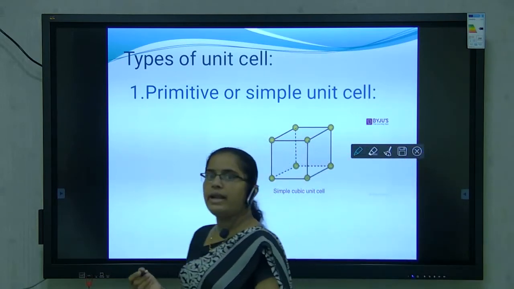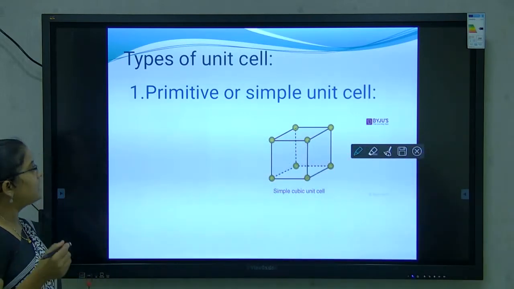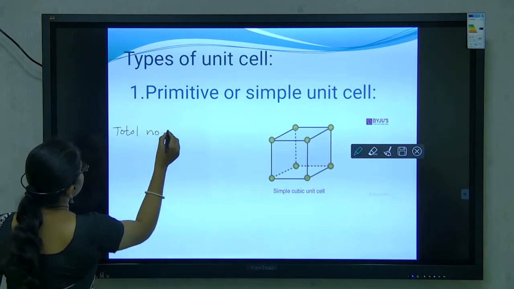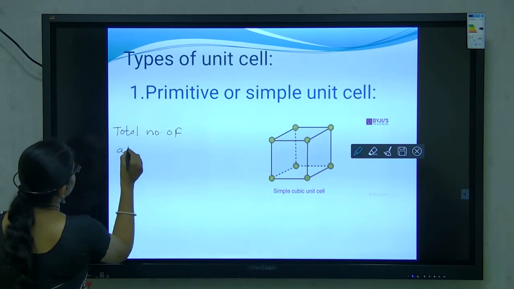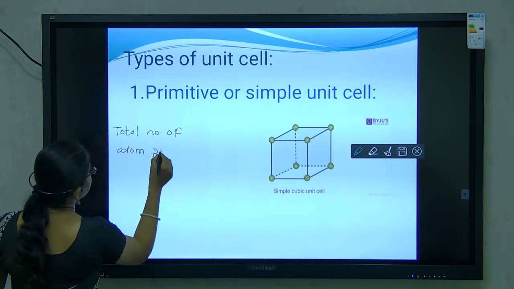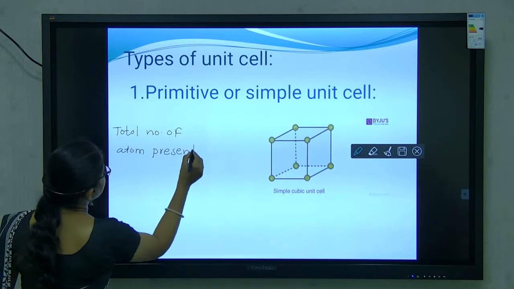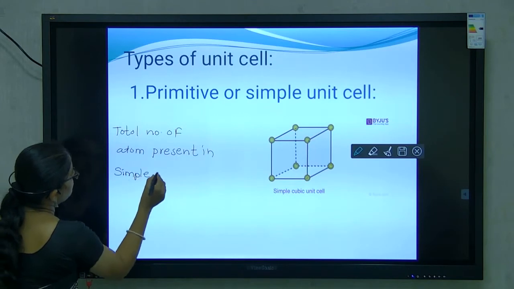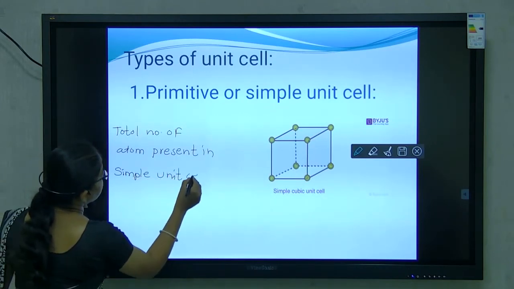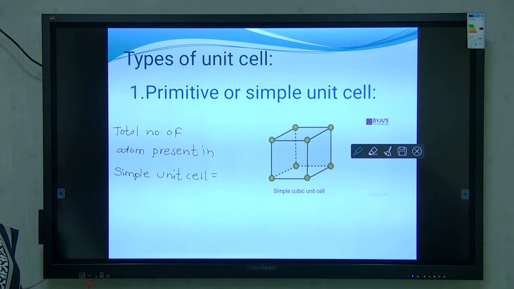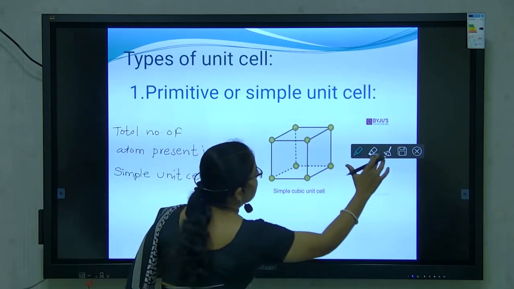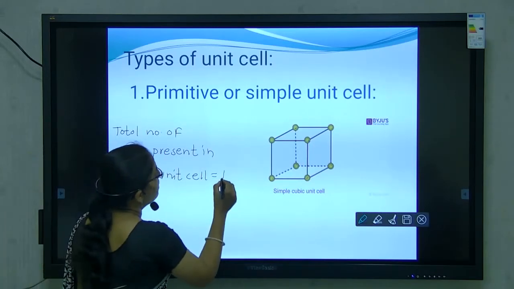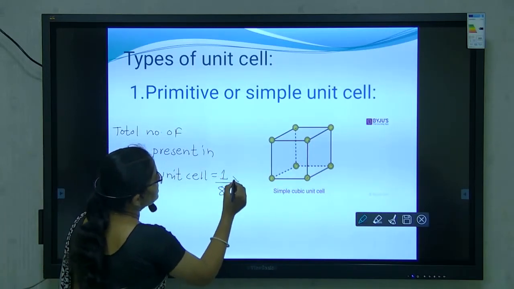How will you calculate the total number of atoms present in a simple unit cell? The total number of atoms present in a simple unit cell is equal to, for formation of any unit cell, total atoms, here 8 corners are present, each corner contributes 1 by 8 part, so total corners are 8.